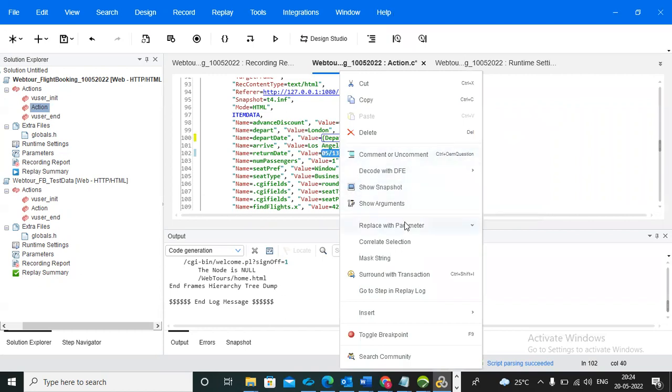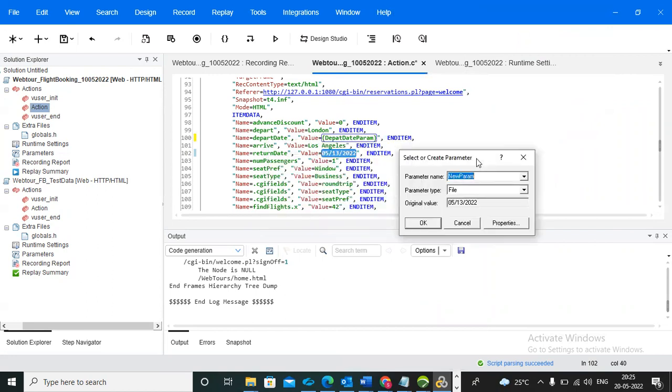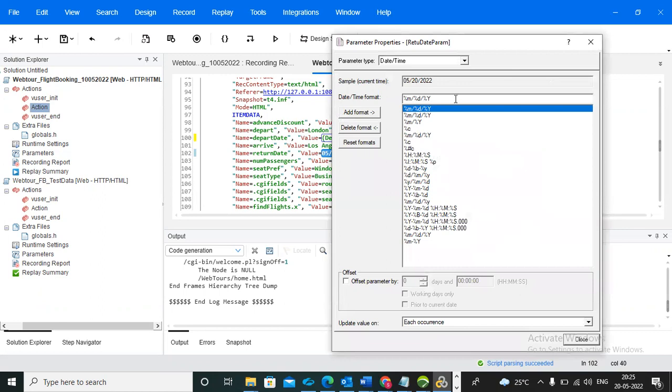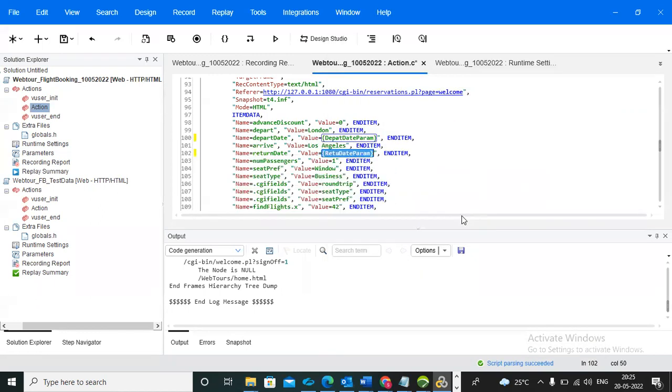So replace with parameter, create new parameter, and enter the return date parameter and click on properties. Which type is this? This is the return date, so date and time. You need to select date and time and properties, and select the format. This is our format only. Everything is correct. Then close it and click on OK and no.